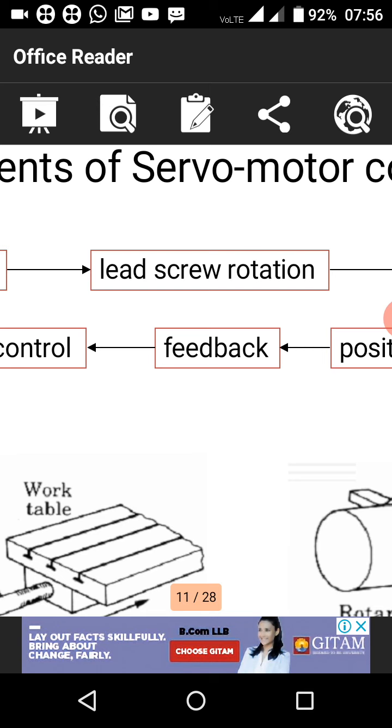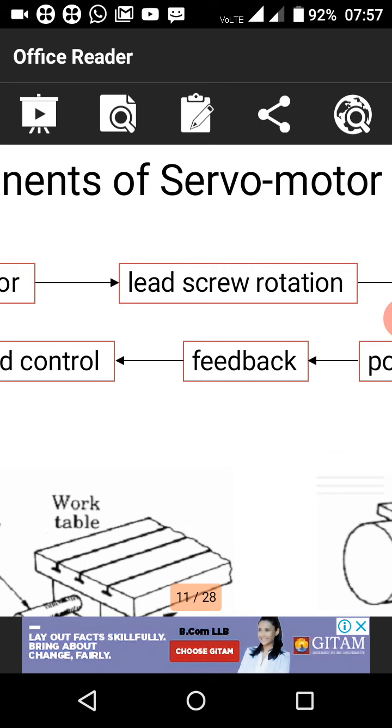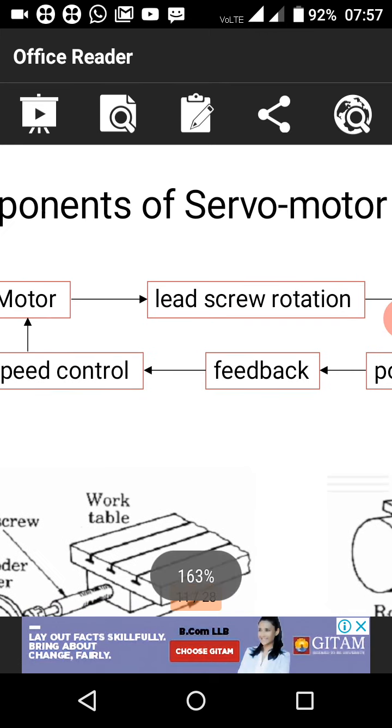Servo motors are mostly used in robots to control the motion of a material, like linear motion or rotary motion. So it is controlled by the velocity and acceleration of suitable motors. So these are the components of servo motors.